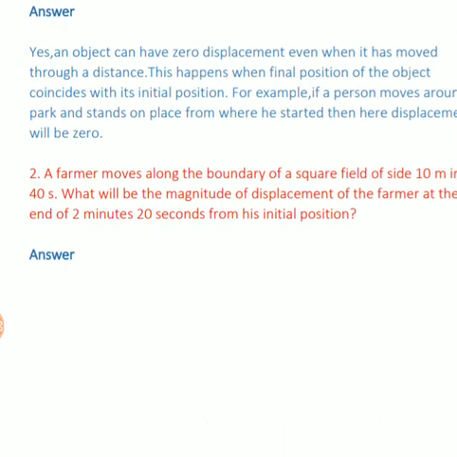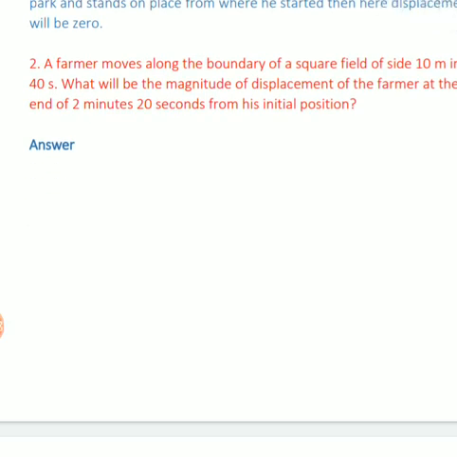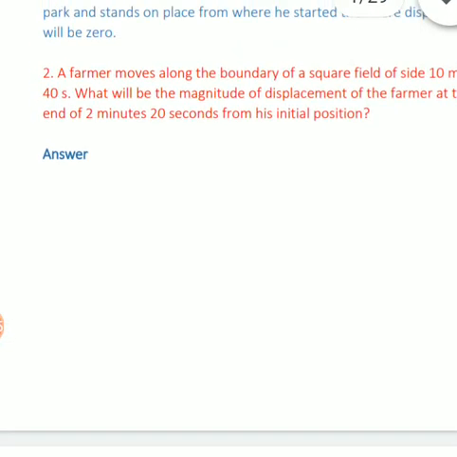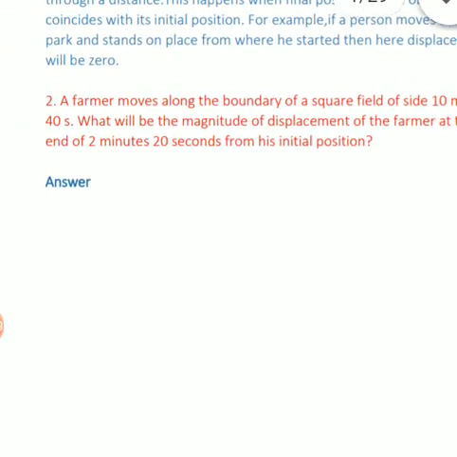So this is the first question: the displacement of any object can be 0 when the initial and final position of the object are the same.